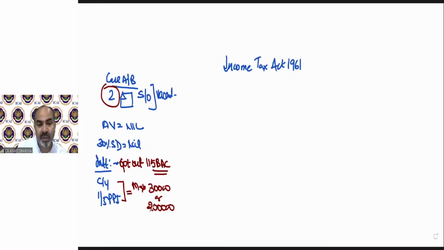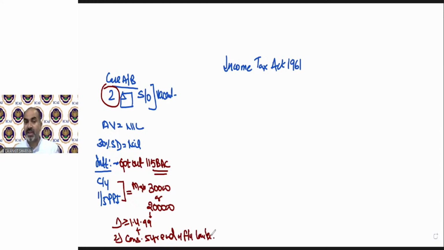When it will be 2 lakh rupees, there are two conditions you have to fulfill. First, the loan must be taken on or after 1st April 1999. And the second condition was the construction of the house for which the loan has been taken must have been completed within 5 years from the end of the financial year in which the loan was taken. Clear?